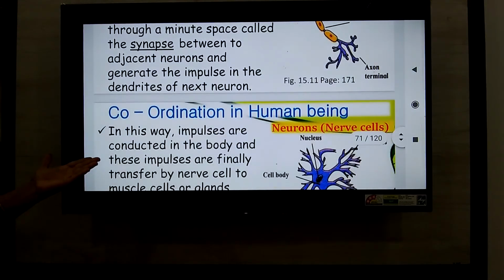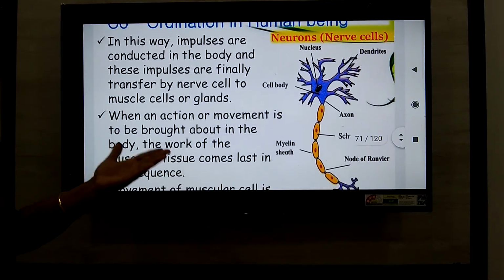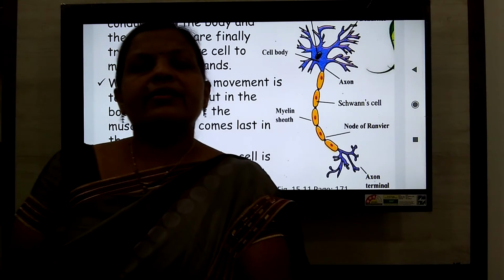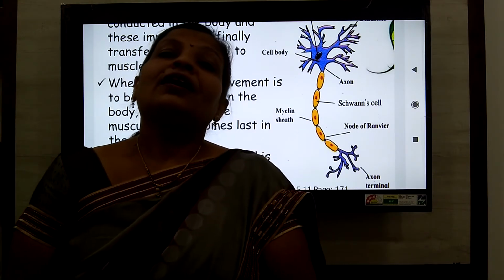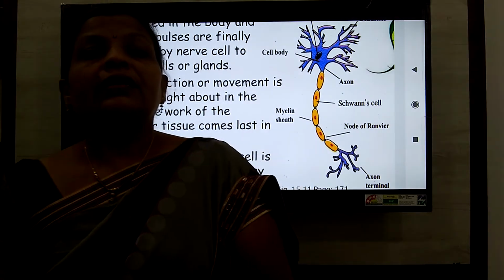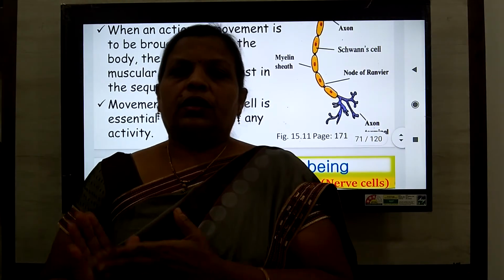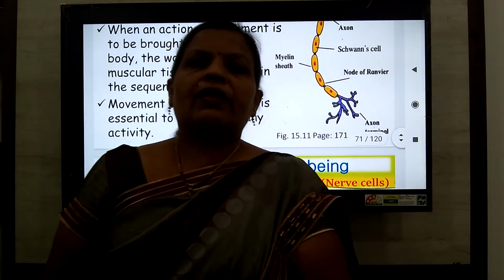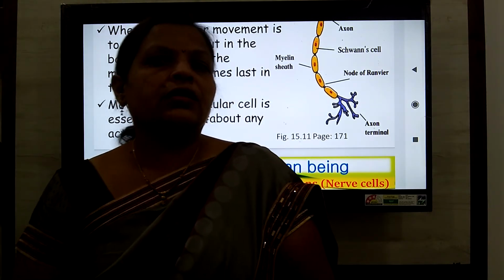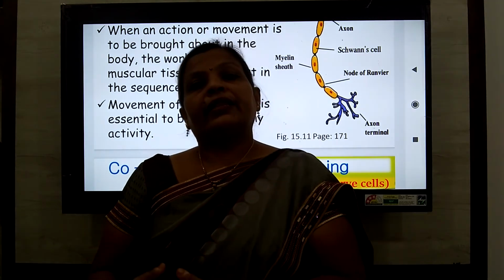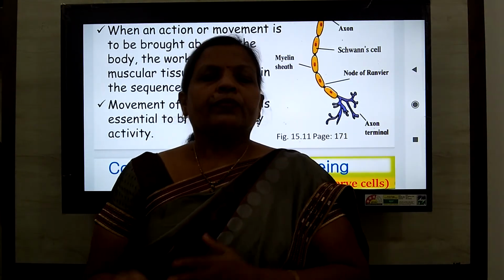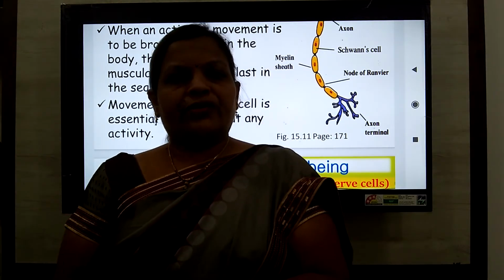So in this way control and coordination take place, and the final action is done with the help of the effector organs. In our body, two types of effector organs are there: muscular tissues and glands. They do their final job. In this way, the neuromuscular junction is formed.